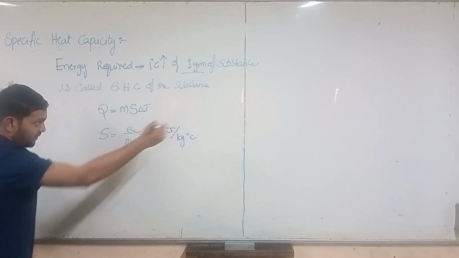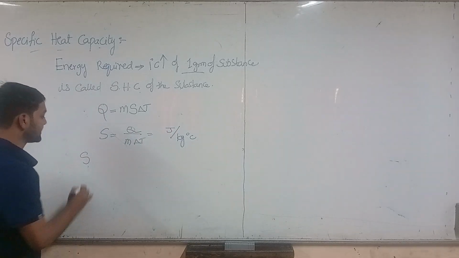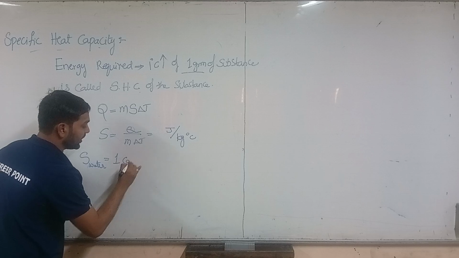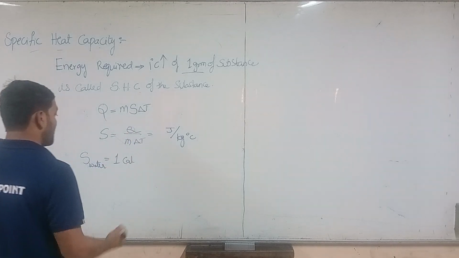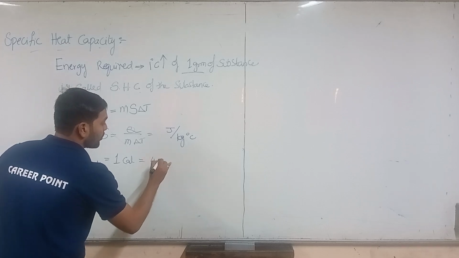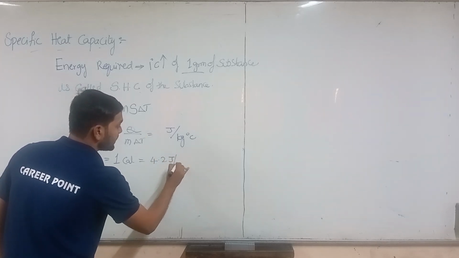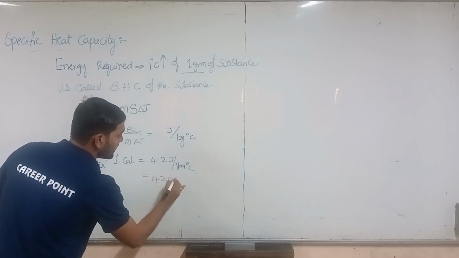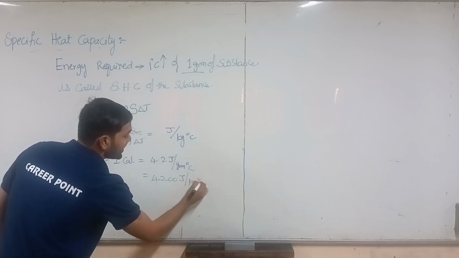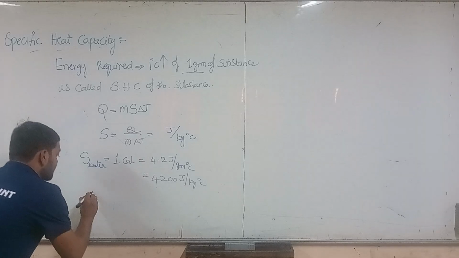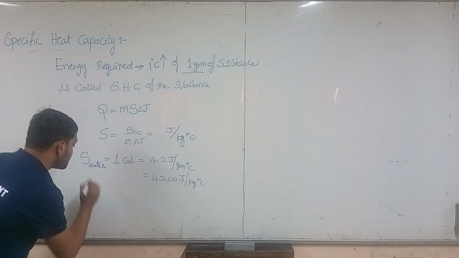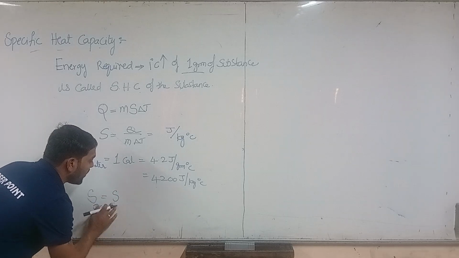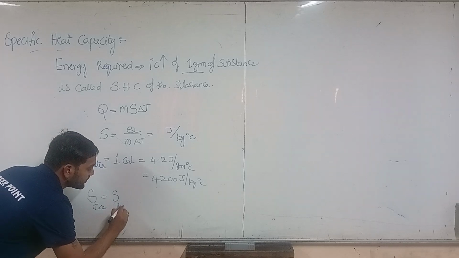We have seen that the specific heat capacity of water is 1 calorie, which equals 4.2 joules per gram degree Celsius. That is also equal to 4200 joules per kg degree Celsius. Now let us look at the specific heat of ice, the specific heat of water, and the specific heat of vapor.